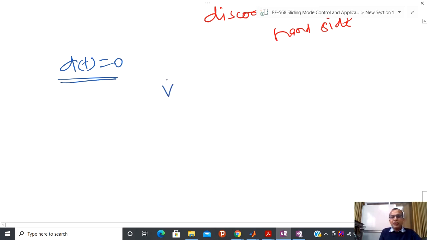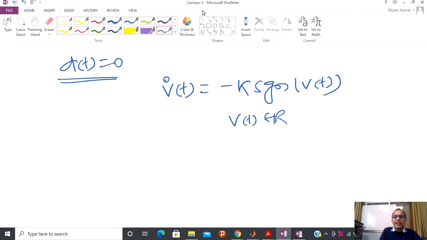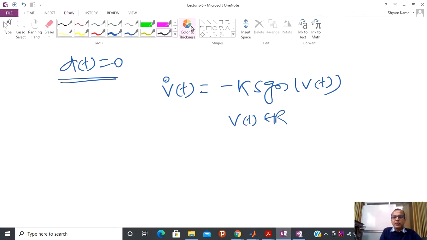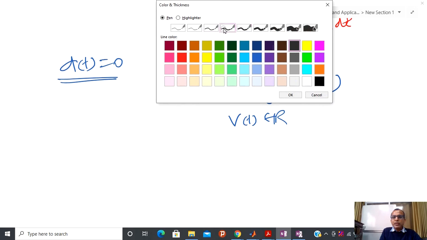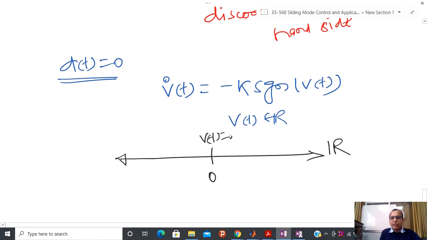So now you can see that my closed loop system is nothing but like this, signum of V(t). Since V(t) belongs to R, again you can draw one line, same as in proportional control action. If you understand the theory of proportional control, then you are able to understand everything again. So this is the real line. This is the origin, where V equal to 0.